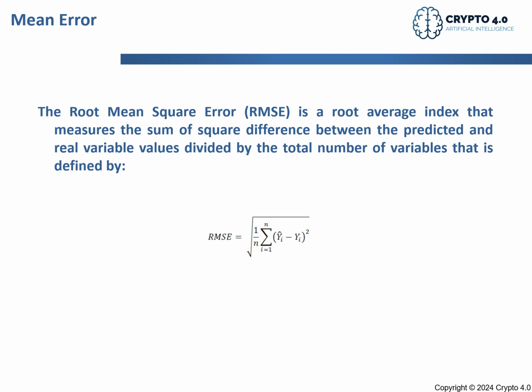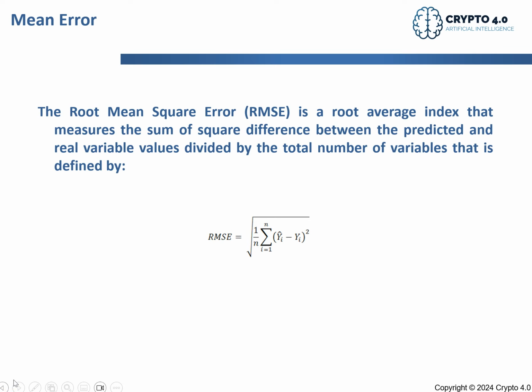This index is very important because it gives me the real idea of which is the best regression method that fits my data. The one that has the lowest root mean square error is the one that will better fit my data, and this is the one that I will use to make my coin prediction.